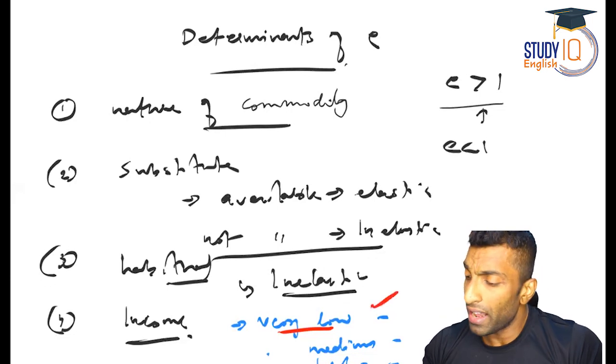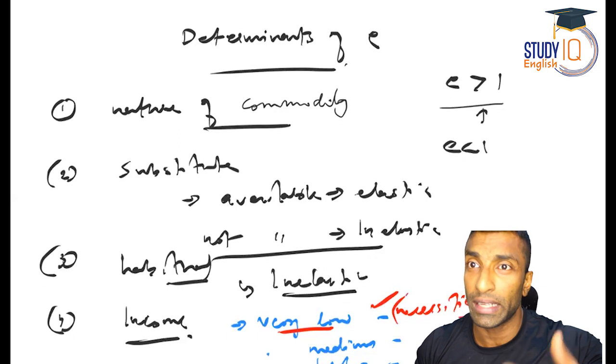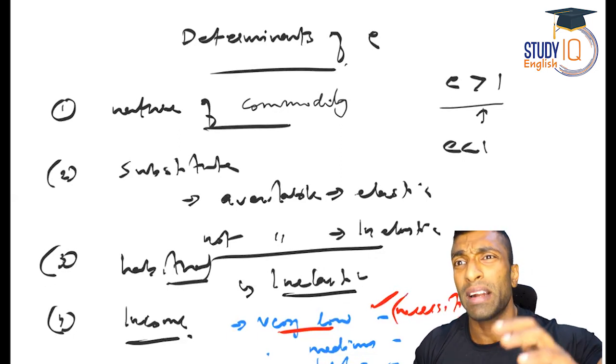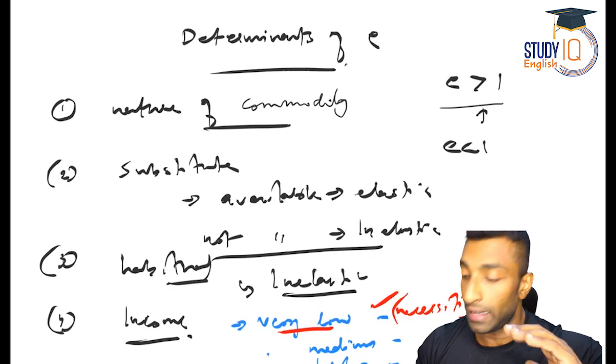Why it is inelastic, I'll just write it also. They are demanding only the necessities, the basic food, clothes, etc. That's their demand. So it doesn't matter whether the price is increased or not. This is a necessary item. So it is inelastic.